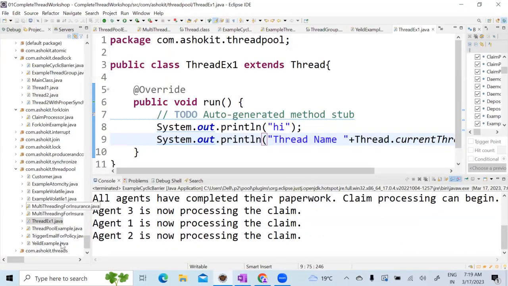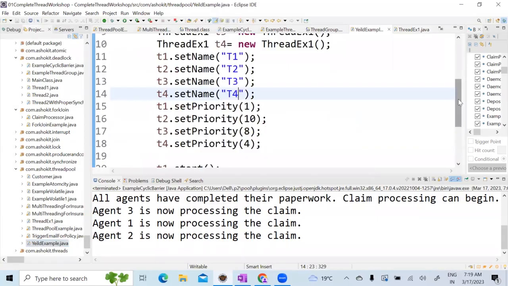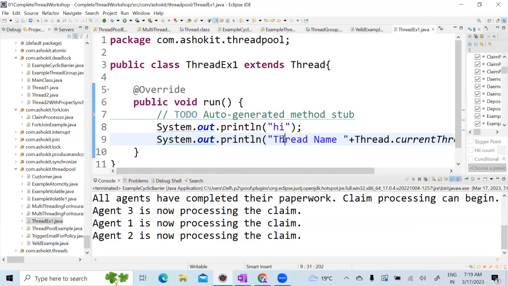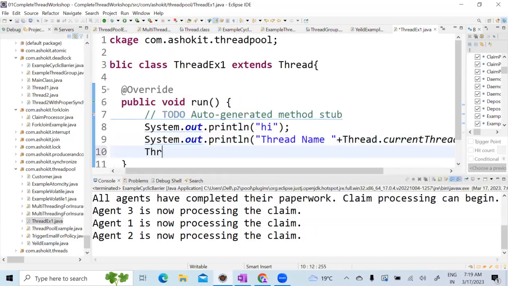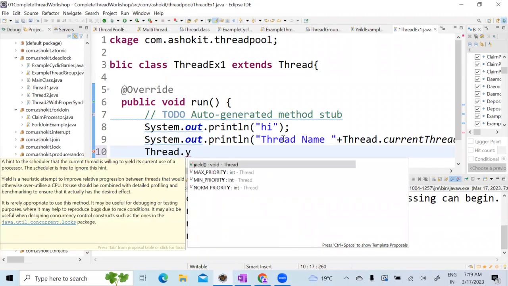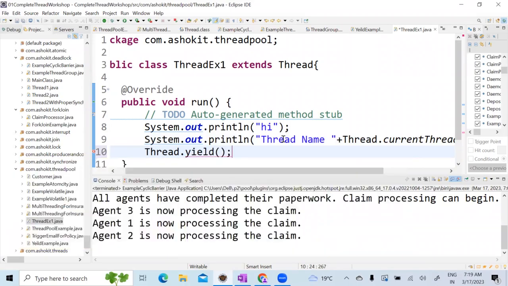So whenever you say Thread.yield, currently one thread will execute. If I am accessing the yield method with a class name, what does it mean? It is a static method. The yield method is a static method.